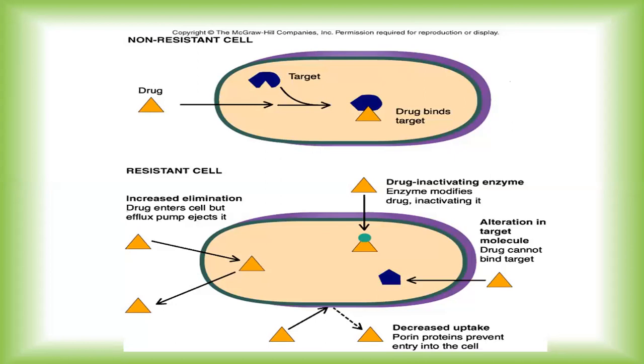And to the lower side, you can see that there is decreased uptake. Why this decreased uptake? Because the proteins, the purines, have brought certain modifications in their structure.